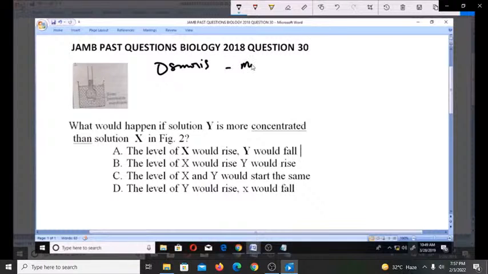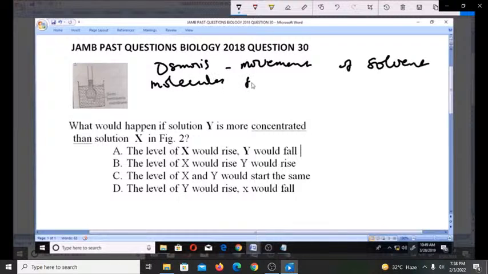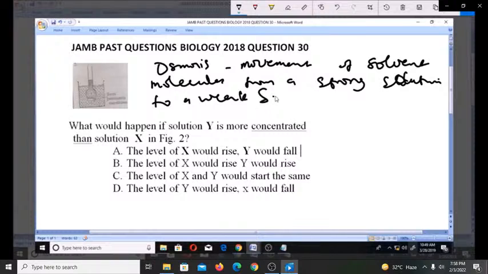So osmosis actually is the movement of solvent molecules from a strong solution to a weak solution. That's what happens in osmosis.